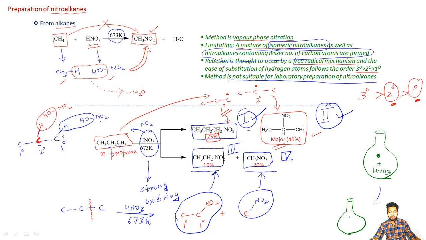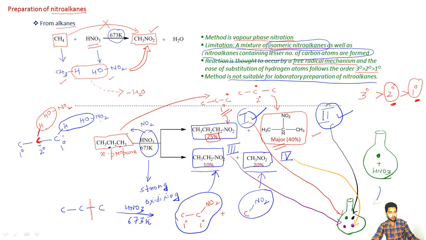Instead, I will be getting the first product here, which will be this one. Then I will also be having the second product, which will be this here. And in the same way, I will be having two more products, the third one, which will be this, and in the last, the fourth product here, which will be this type of nitro compound.